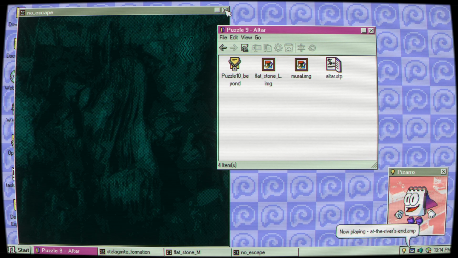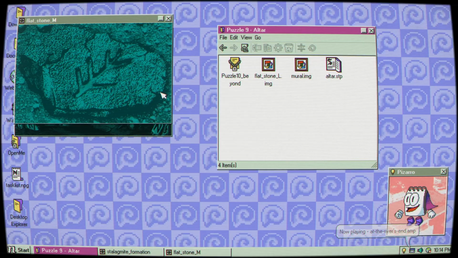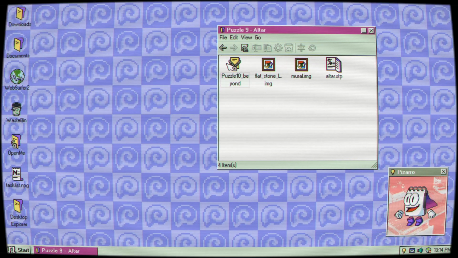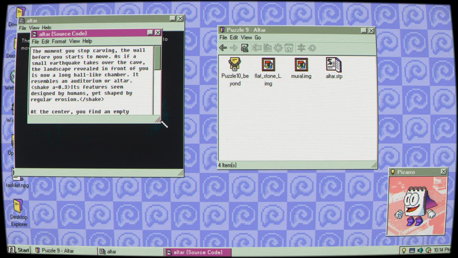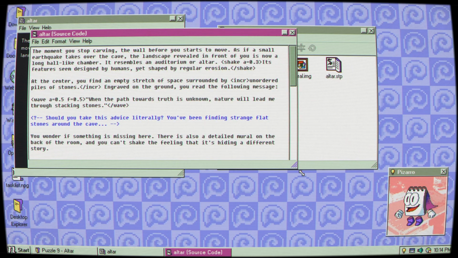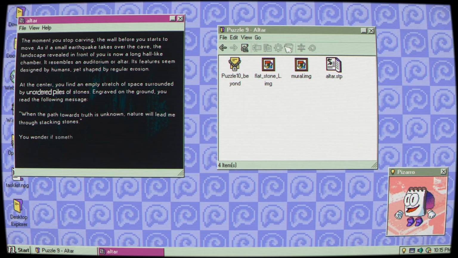Okay, but as far as this puzzle, so we've got this. So this is the password. Let's look at the altar again. Let's see if there's any hidden files. No hidden files. Let's look at the source code of the altar. You should take this advice literally. You've been finding strange flat stones around the cave. Nature will lead me through the stacking. Should you take this advice literally? You've been finding strange stones. Okay.